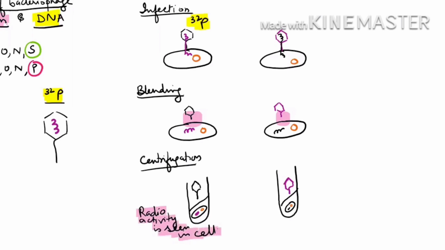But the one which was radio-labeled with S35, we are finding radioactivity present in the supernatant.